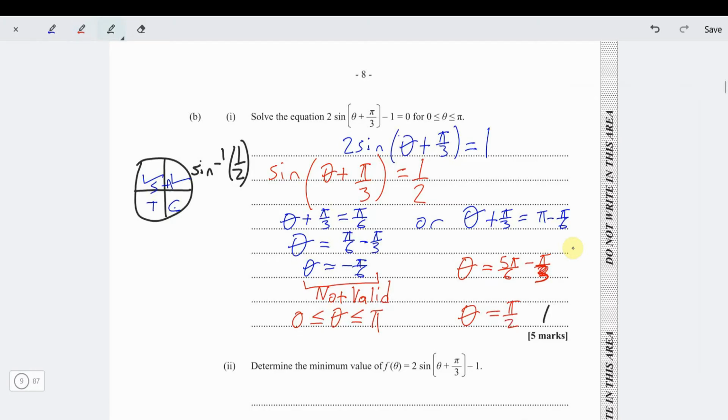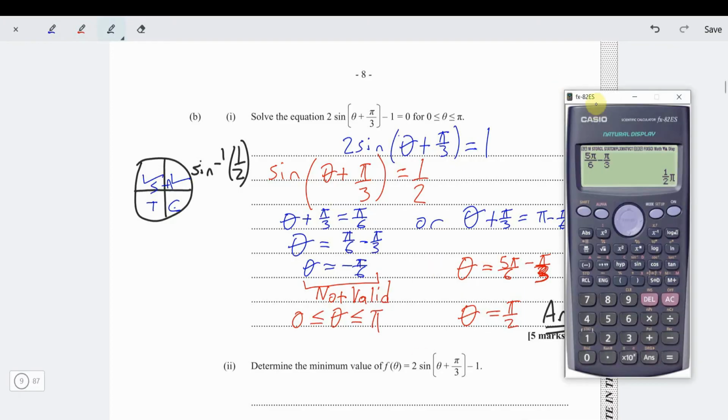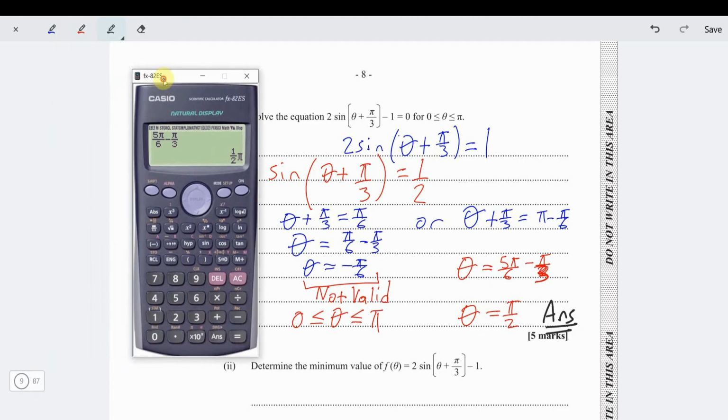That's your answer. Nice. Now remember what I said earlier? You don't need to wait until you reach the end of the test before you check your answer. You can bring out a calculator and check it from now. Look how we check it from now. 2 sine, the angle is pi by 2. So pi over 2 plus the next angle was pi by 3. So in bracket pi over 3, close the bracket, minus 1, and this should be 0. Bam! 0. Wow. So now we know it's correct already.